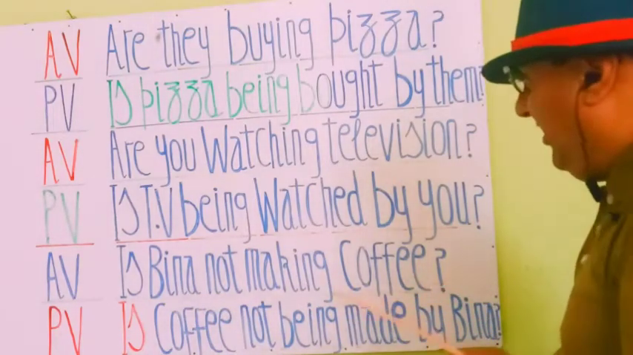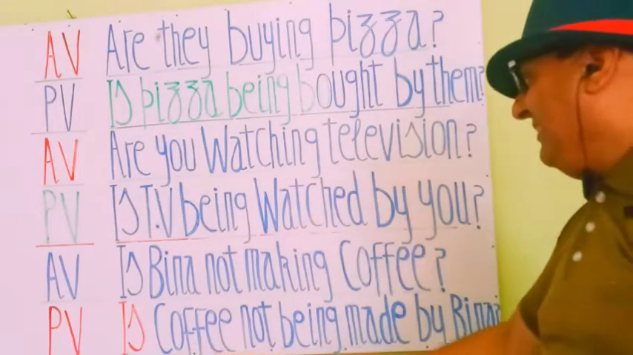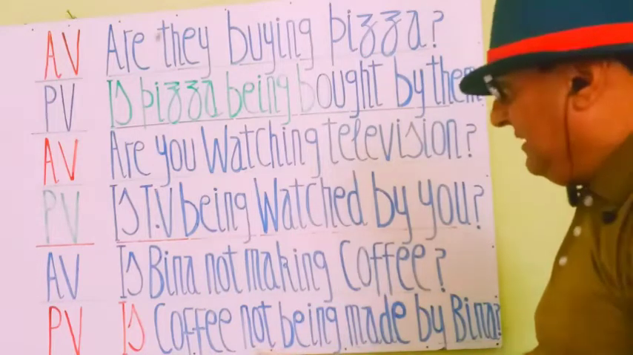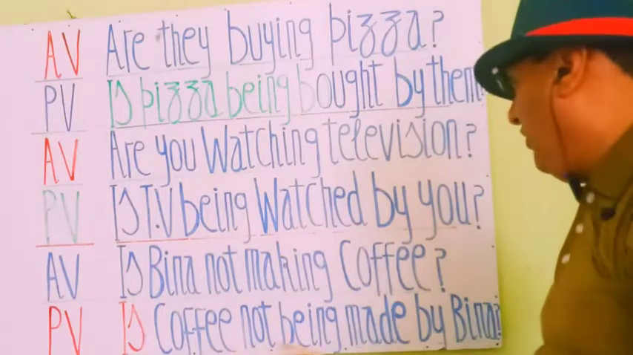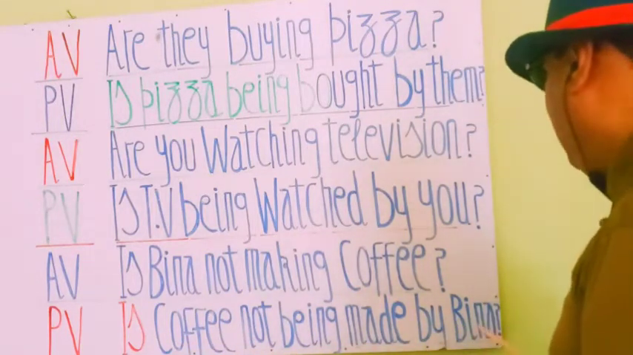So when we change it to passive, coffee will stand as a subject. So "is coffee not" will remain as it is. Is coffee not being made by Bina? क्या कॉफी बीना से नहीं बनाई जा रही है?